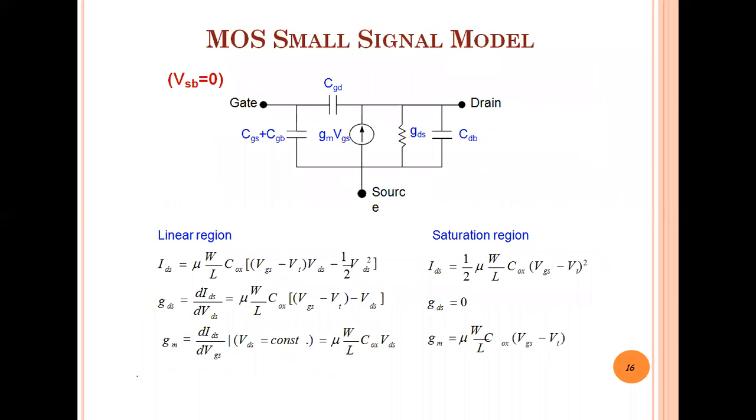Okay, this is the small signal model of the MOS transistor with its three terminals: the gate, drain, and source. Here you can see how the parasitics and stray capacitances, or we can say the junction capacitances, are present in the small signal model. Here I also showed a few equations for the linear region and the saturation region.